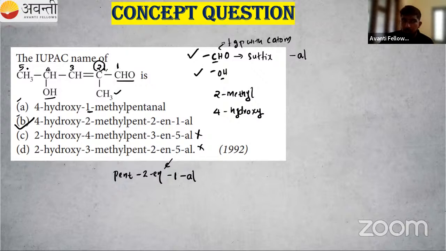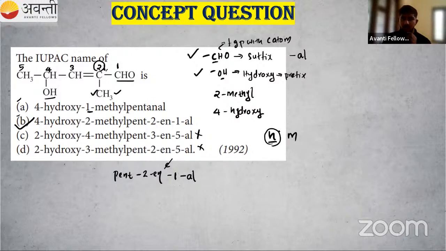So 1, 2, 3, 4, 5. In the fourth position, we have the OH group. So OH is a branch or a substituent. If OH is coming as a branch, we will use the term hydroxy. This is a prefix. Prefix means it is written before the word root. So fourth position hydroxy. Then there are 5 carbon atoms in the parent chain, that is pent. Here we have a methyl group, right? Hydroxy has H, methyl has M. So which one will come first in alphabetical order? That is H.